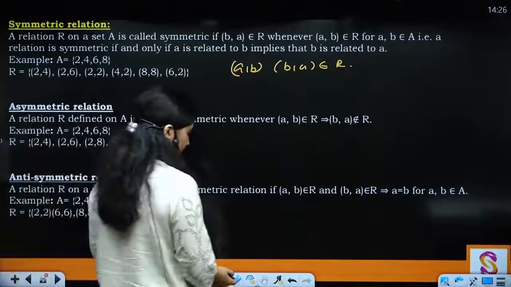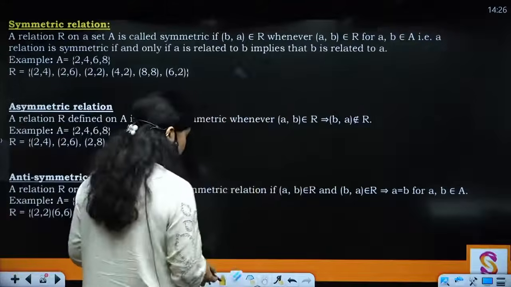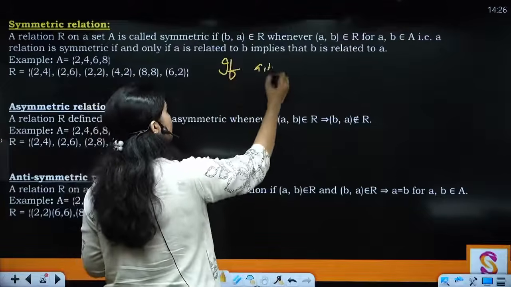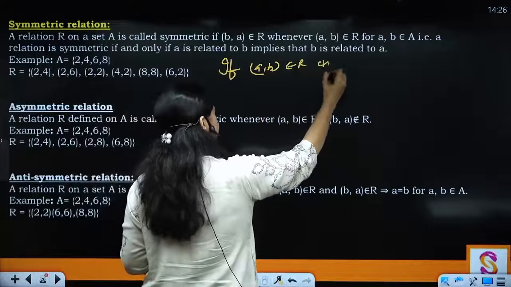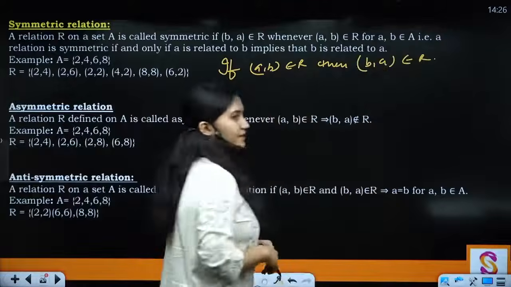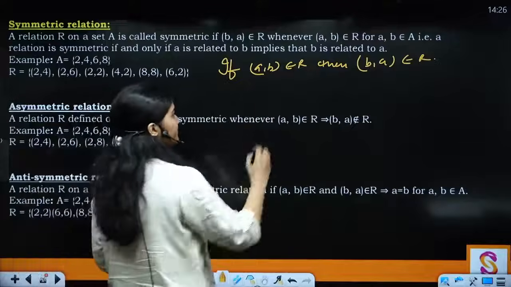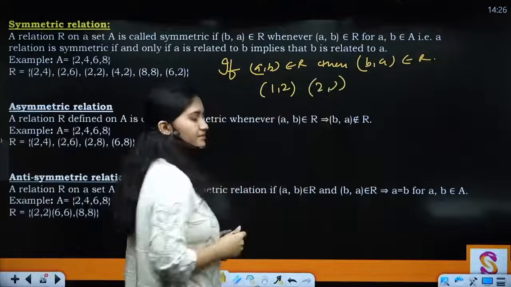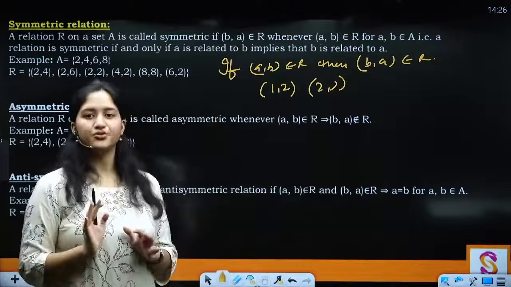What is the first condition? The first condition is that if (a, b) belongs to R, then (b, a) must belong to R. Okay, meaning if 1 2 is there, then 2 1 should also be there, right? Definitely it should be there, right?